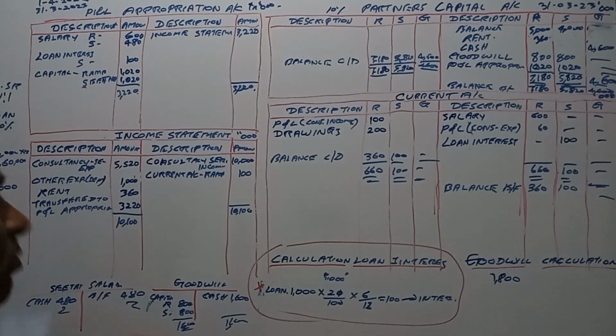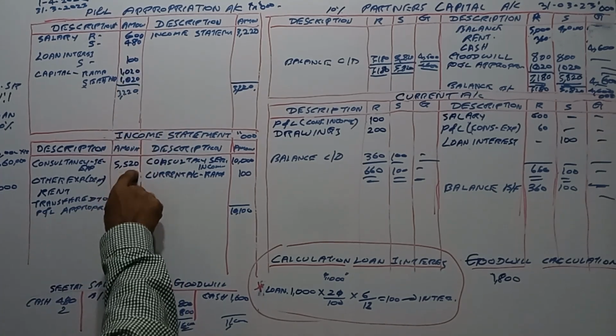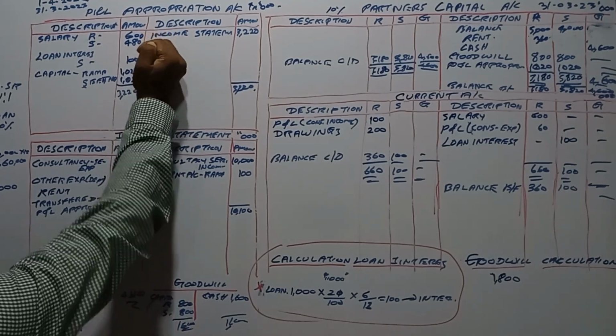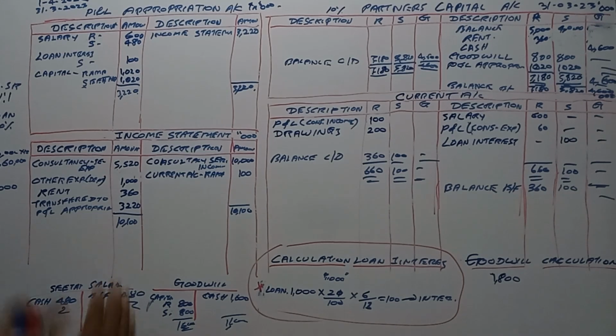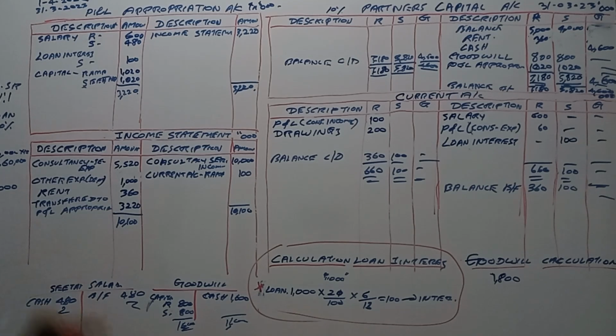So we had to remove that 480 from the consultancy service expenses and charge it to the P&L appropriation account, 480. That is another important thing.